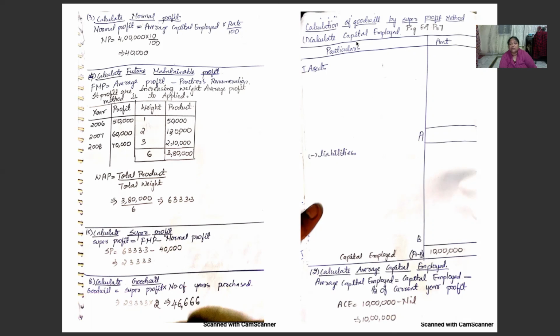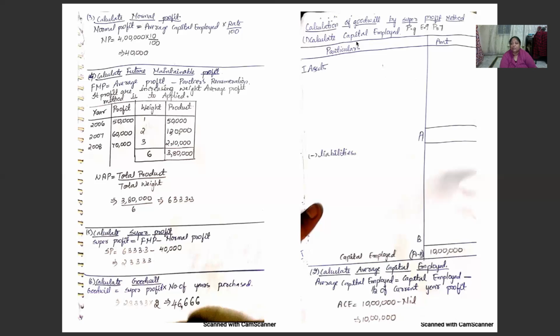Next step is calculate goodwill. Goodwill is equal to super profit into number of years purchase. That is 23,333 into 2 is equal to 46,666. That is the problem number 6, the solution.